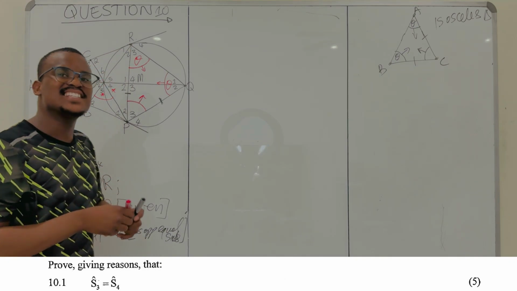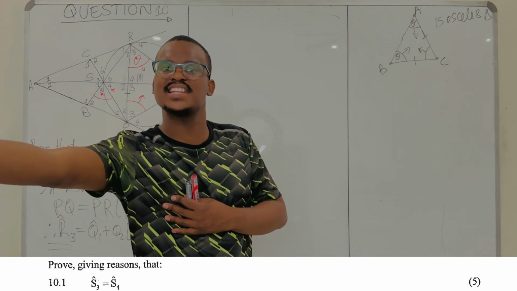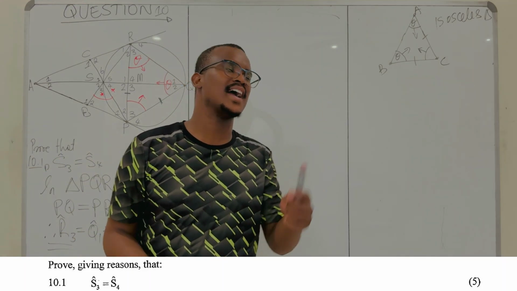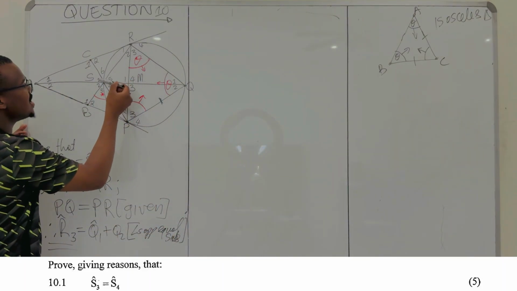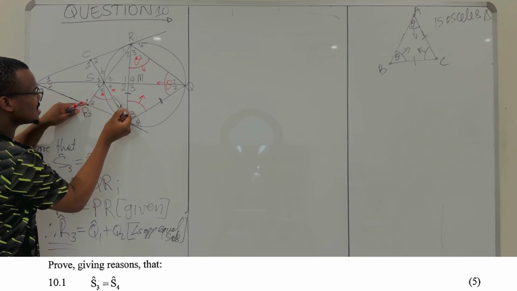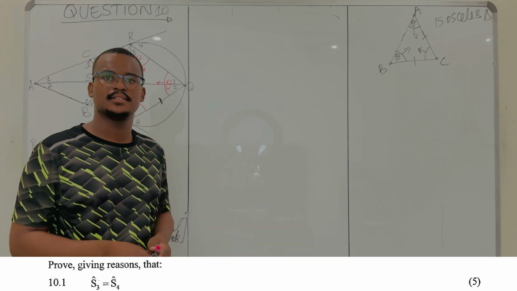So remember, I said an exterior angle of a cyclic quad is the angle formed by extension of one side and the closest side. So if you extend your PS to B, the angle here is the exterior angle. It can't be 180 because I said it should be less than 180 degrees.